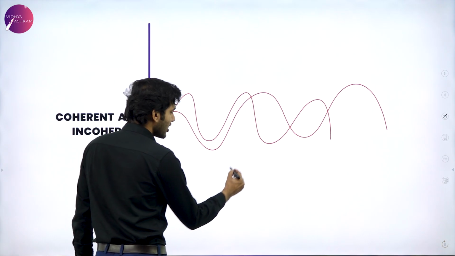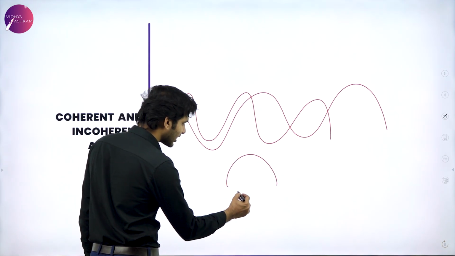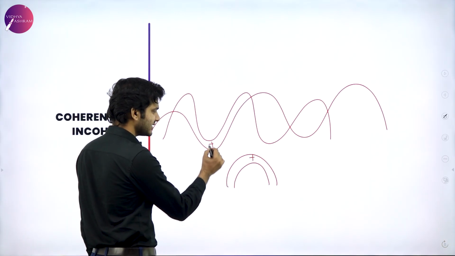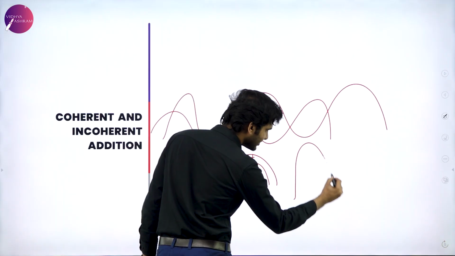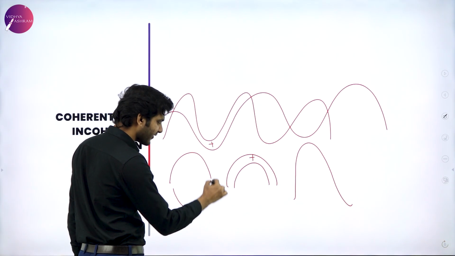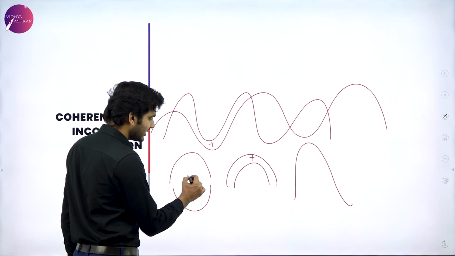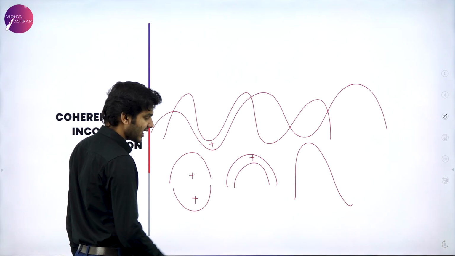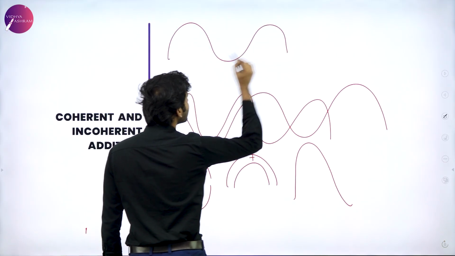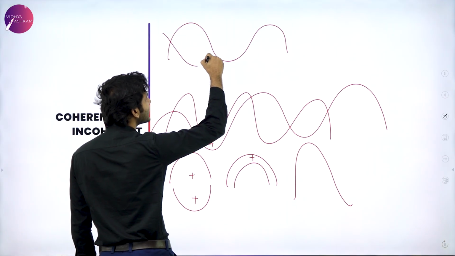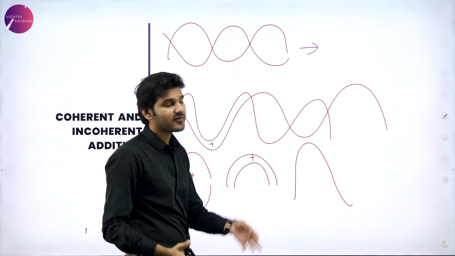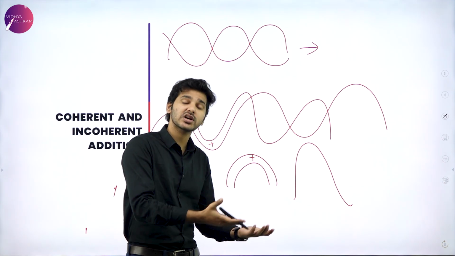Again, you know what is constructive and destructive interference. That is, if the crest of a wave and crest of another wave meet together, then they will add up. That is like this, they will add up and they will produce a bigger crest. And if the crest of a wave and the trough of another wave join together, then they will cancel each other out and there will be no wave. For example, if this is a wave and one wave is interfering like this, then the output will be nothing. They will cancel each other out.